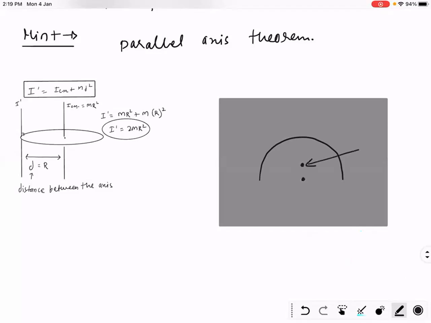This is the center of mass of the semicircular ring. We want to calculate moment of inertia about this, but we know moment of inertia about this axis. This is the center of the ring. Agree?